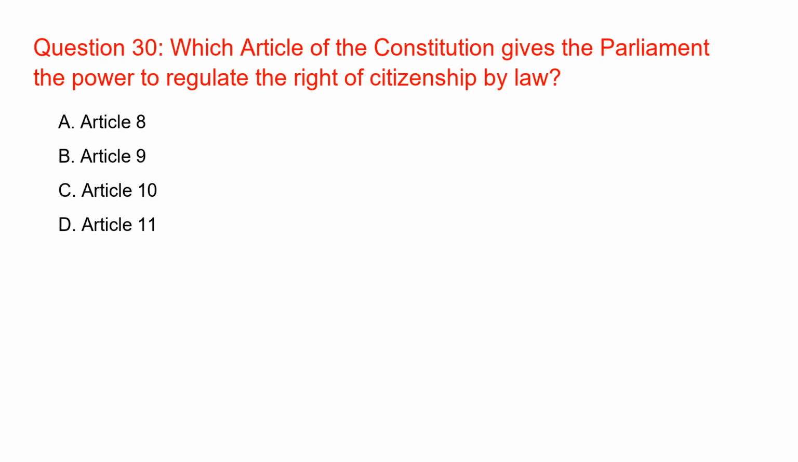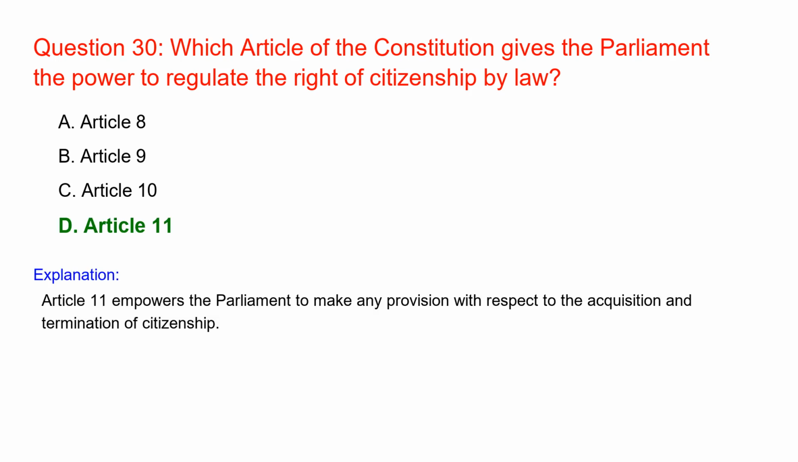Which article of the Constitution gives the Parliament the power to regulate the right of citizenship by law? Article 11. Article 11 empowers the Parliament to make any provision with respect to the acquisition and termination of citizenship.